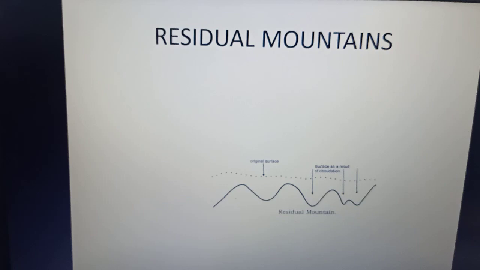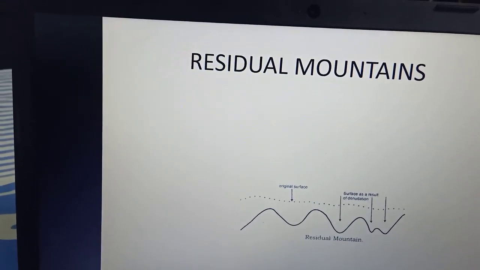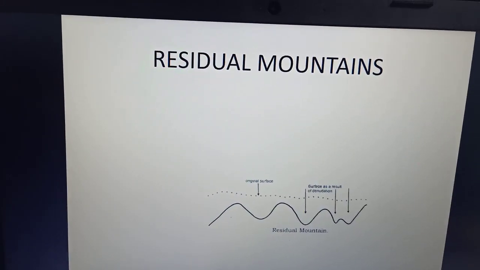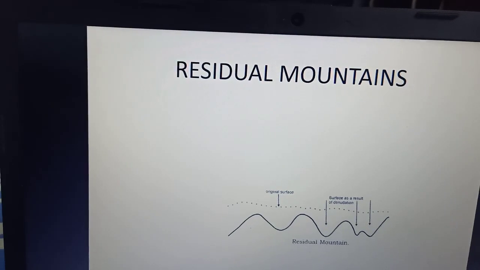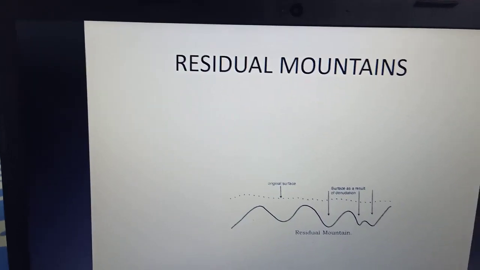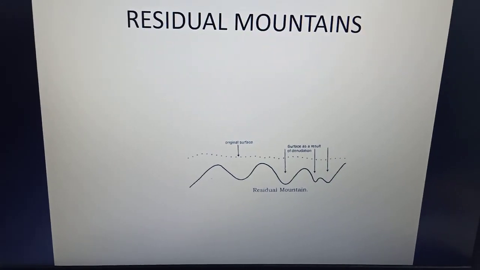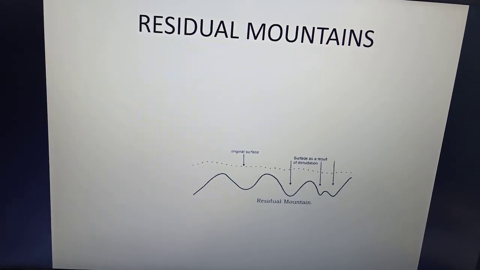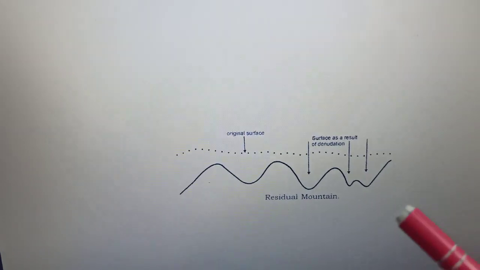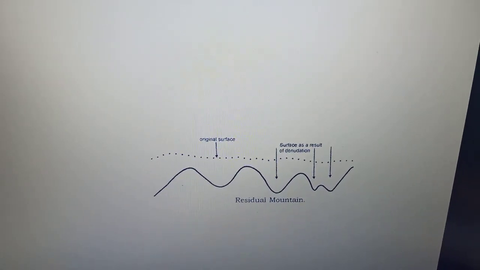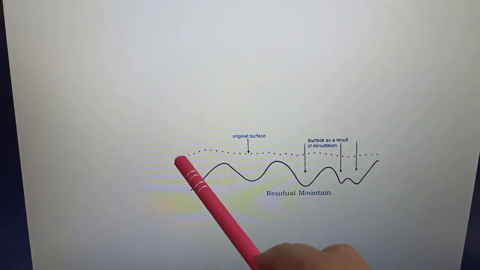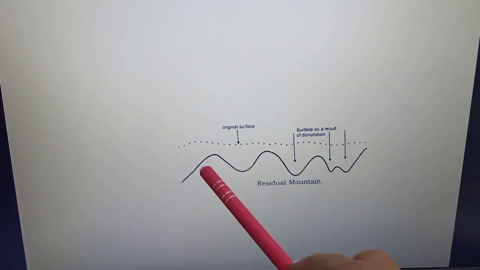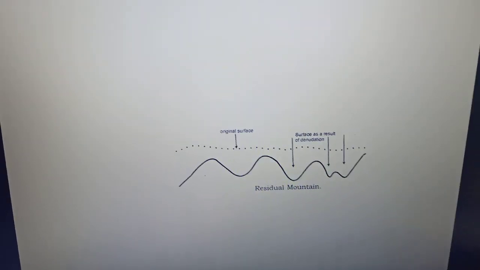Next we come to the residual mountains. Alright, so mountains which have been subjected to weathering and erosion for a long time are lowered down and are referred to as residual or relict mountains. So due to the erosion by natural agents like winds, running water, glaciers, these mountains have been reduced in height. Now in your book also you can see the diagram, and here also you can see the diagram that originally this was the original surface, but when it was subjected to erosion, then the mountains got lowered in height.